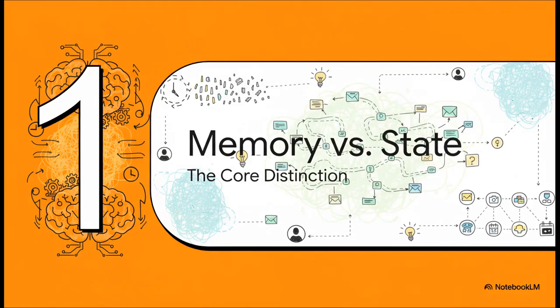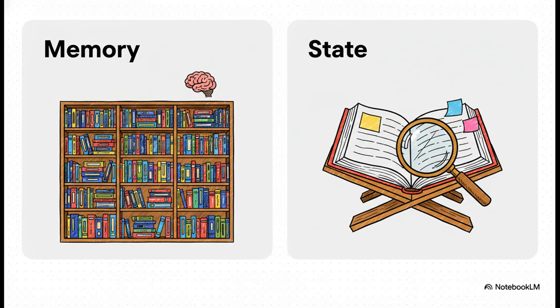So, if we're going to build agents that can remember, we need to start with a solid foundation. And that foundation rests on understanding the huge difference between two very important concepts, memory and state. You've got to get this right because it's pretty much the blueprint for everything else we're going to talk about. And this lays it out so clearly. On the left, you've got memory. Think of this as the agent's long-term knowledge, its whole life story, everything it's learned over time. And on the right, you've got state. That's just what's happening right now. It's the temporary, in-the-moment info for the current task. So memory is the entire library, state is just the one page it has open.